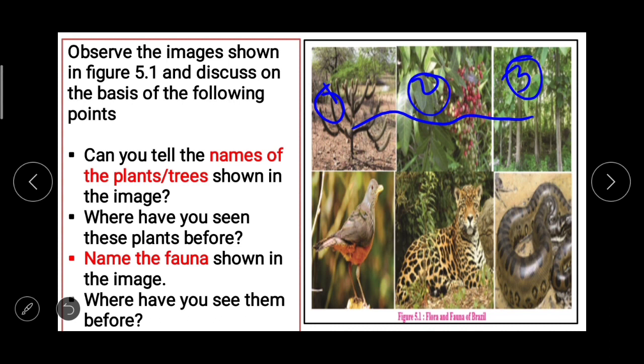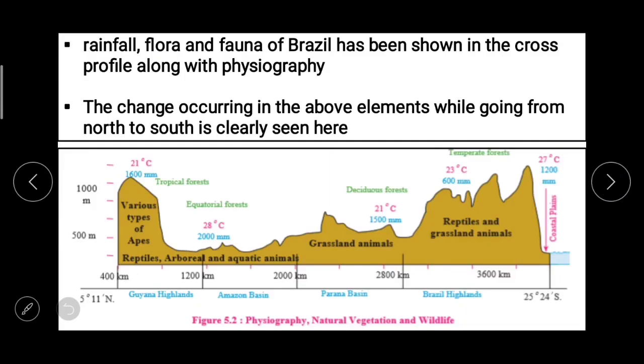name the fauna shown in the image. And here also one more thing to know, that is the meaning of fauna, that is all the animals of an area or a period of time. So in vegetation we talk about plants, and when we use the word fauna it is related with animals. So name the fauna shown in the image, this one, then 4, 5 and 6. And the same question again, where have you seen them before? So these are the questions based on figure 5.1.